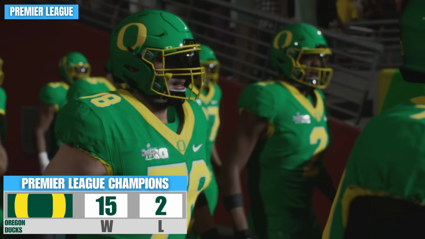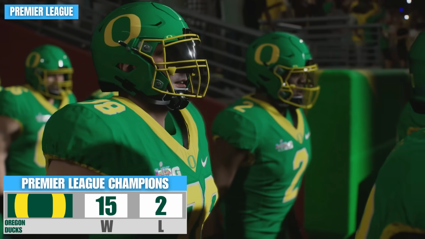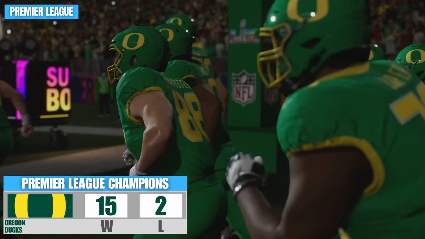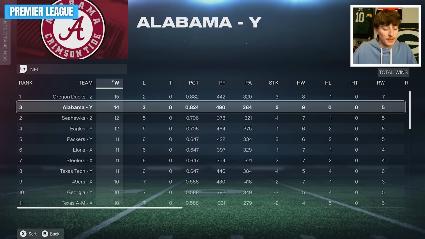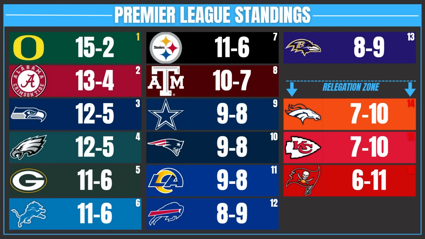And that game is what did it, as the Oregon Ducks, a college football team, are on top of the pyramid at the end of year number 5. To make it even worse for our NFL teams, Alabama did finish second place in the Premier League. They went 14-3. So look at the Premier League standings from our final year. All 3 college teams did really good in this level, and it seems like they would stay here if I did this any longer. It is weird seeing the Broncos, the Chiefs, and the Buccaneers as the 3 relegating teams, as they went 7-10 and 6-11 respectively.